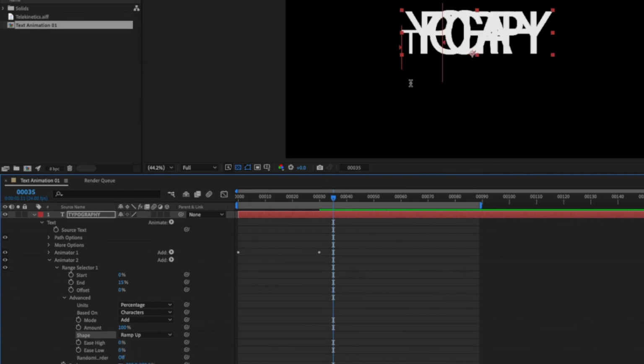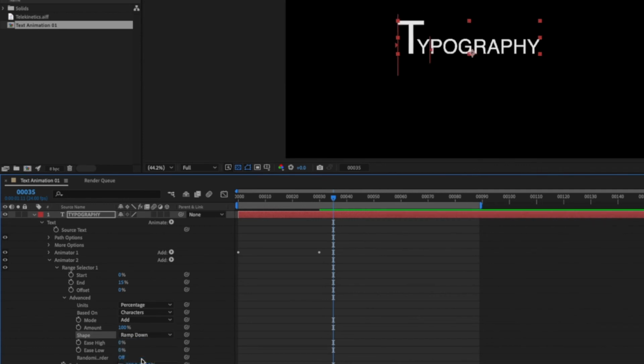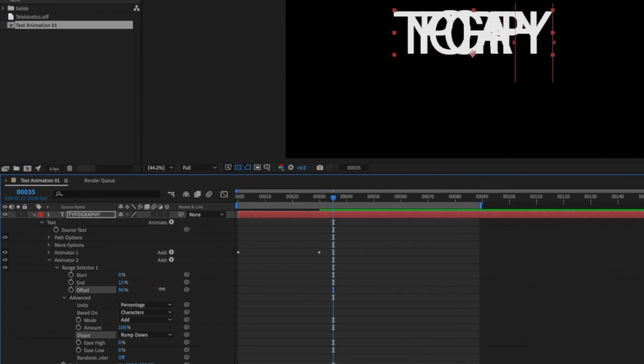And that's basically going to look something like that. Maybe the ramp down. Like I said, I use the ramp up or ramp down depending on the effect. So in this case, I want to start with the letter T to be larger. So whenever I move my offset, you will notice that every single letter is going to become that size. Perfect. I think I like that.